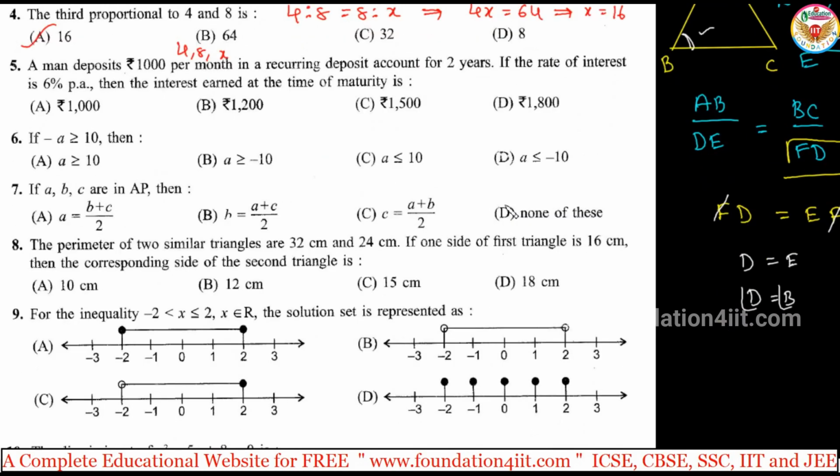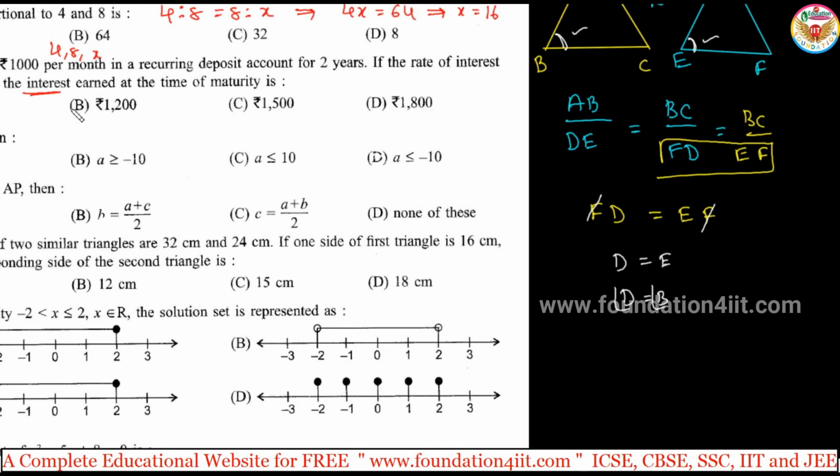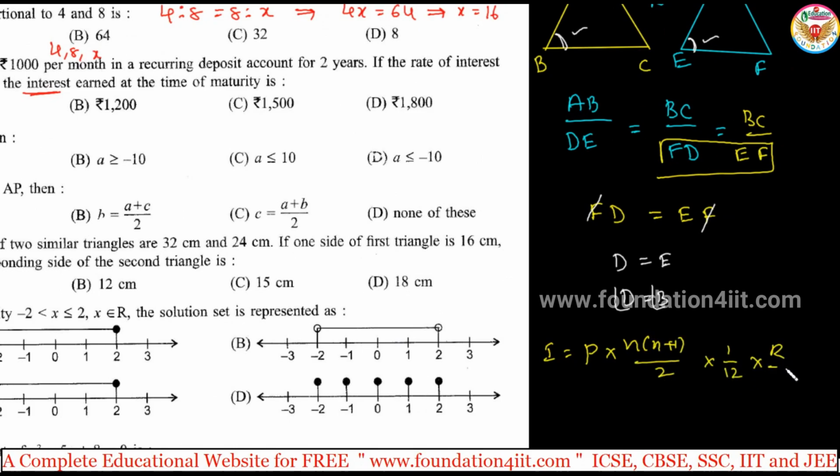Next one. A man deposits 1000 per month in a recurring deposit account for 2 years. If the rate of interest is 6%, find the interest earned at the time of maturity. We have to find only the interest. The formula is I equals P into n into (n plus 1) by 2 into 1 by 12 into r by 100.